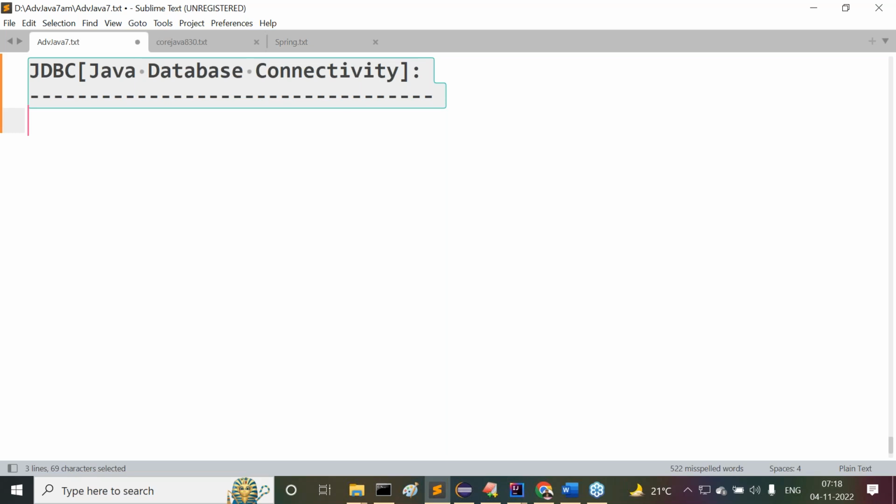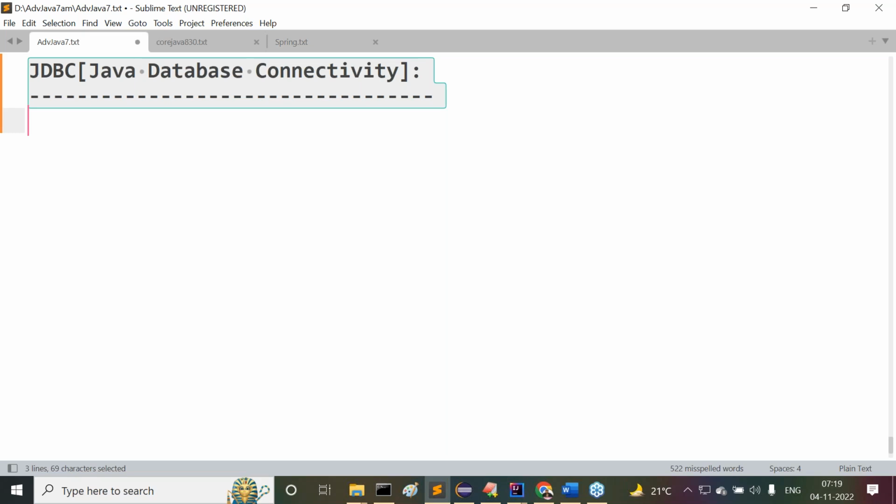Finally, what we require altogether, what I'm telling there, we need to connect with the database from a Java application in order to perform database operations. To connect with the database from Java application in order to perform database operations, we have to use a separate technology or a separate API or a separate tool, whatever it may be. All the terms are the same as of now, it is called JDBC, Java Database Connectivity.